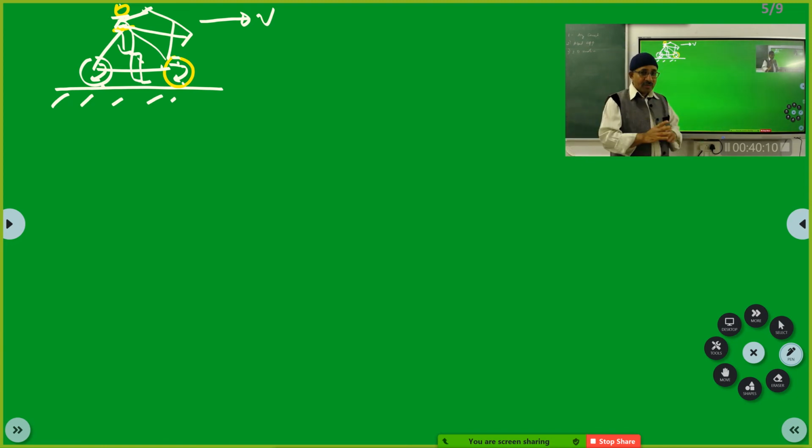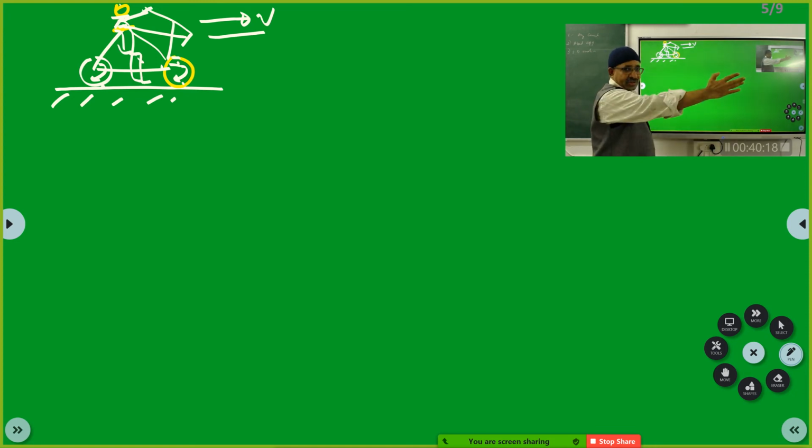So that means the velocity vector associated with the cycle, which was in the east direction, will now turn somewhere in the direction of northeast. Supposing this is north, towards the board is north, towards this is east. So I turn it like this.